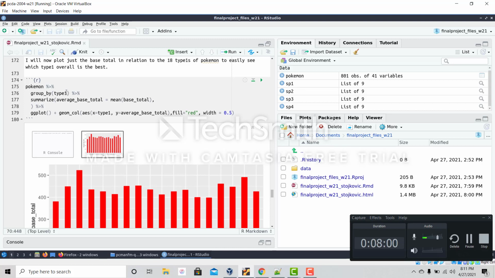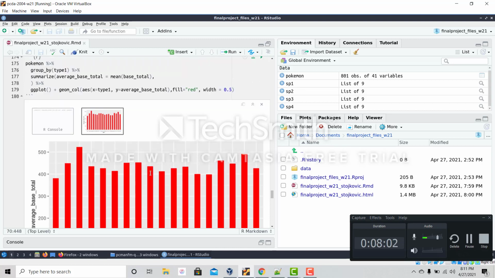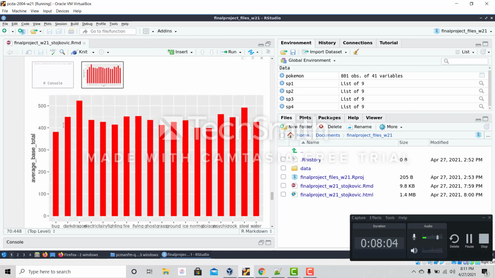So comparing just type 1 Pokemon, the primary type, as you can see from the graph, Dragon is the strongest overall Pokemon type, with Bug Pokemon being the weakest.